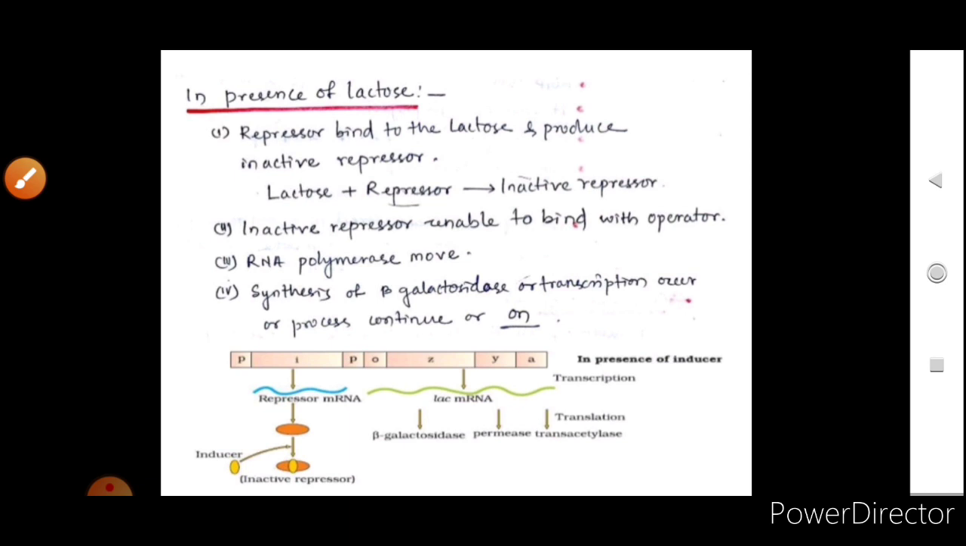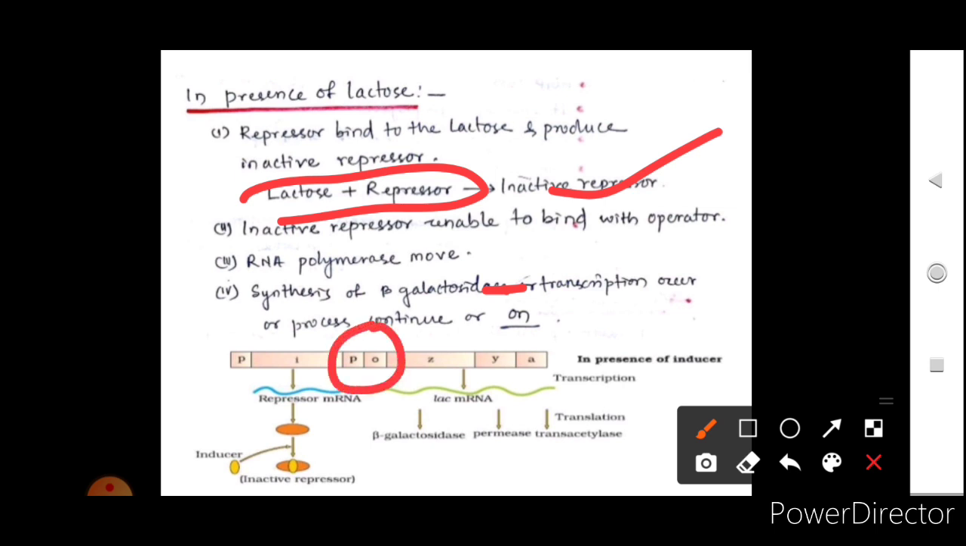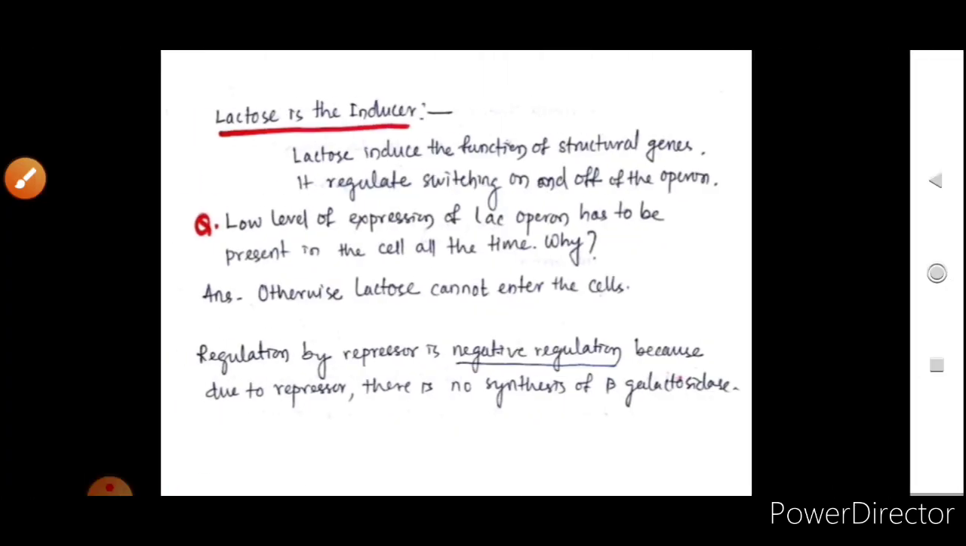So, in the presence of lactose, you have to remember that the lactose will bind with the repressor and inactivate the repressor. Now, RNA polymerase can bind at the operator region and transcribe the polycistronic genes. Lactose is an inducer. Lactose induces the function of structural genes. It regulates switching on and off of the operon.